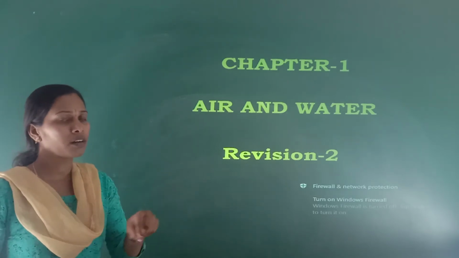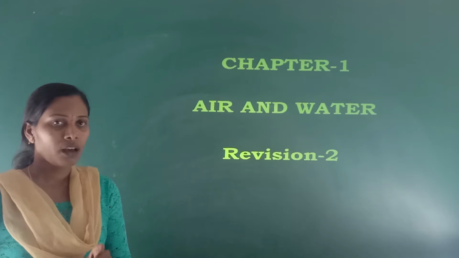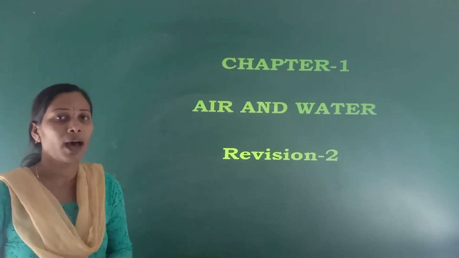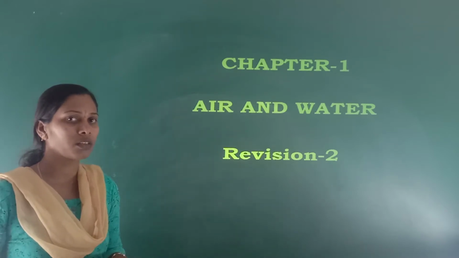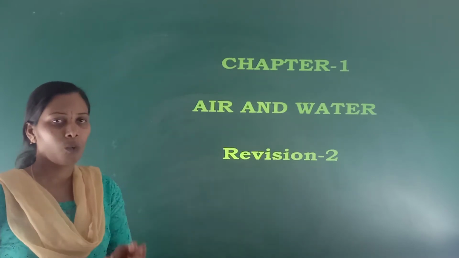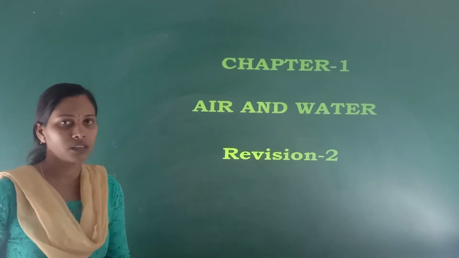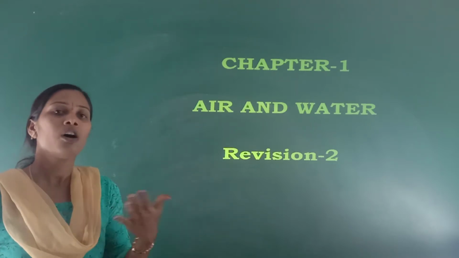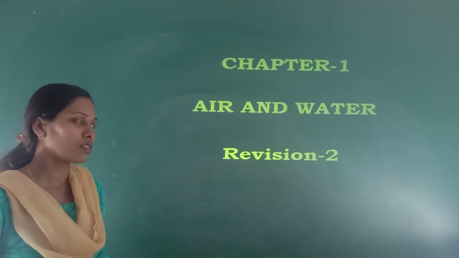Okay, so in revision part 1, what have we learned? Totally we have learned about air and about the atmosphere, the properties of air, all these things. Then in this second revision session, we are going to learn about water: what is meant by impurities, types of impurities, then purification of drinking water and different methods to remove the soluble impurities and the insoluble impurities.